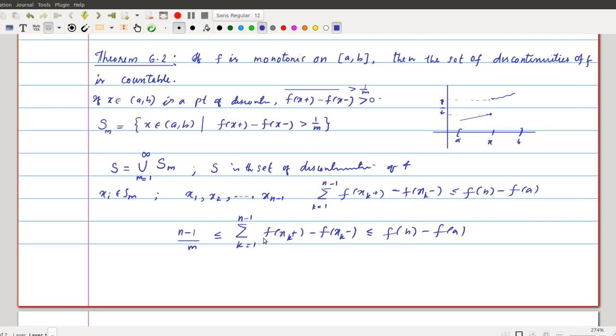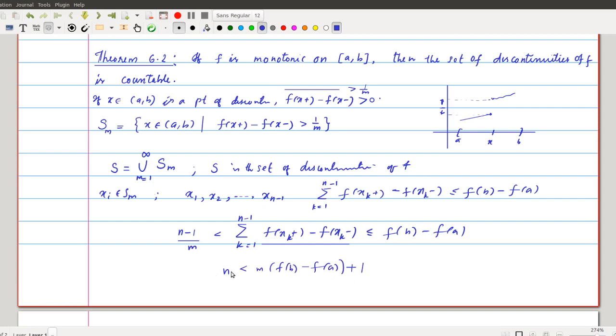I think this is clear, because this quantity is always greater than 1 by m. So you can write it as strictly greater than, not greater than or equal to. Now you can say that if you choose any number of elements, that is always less than or equal to. So from this you can say that this n is always less than m times f of b minus f of a plus 1.